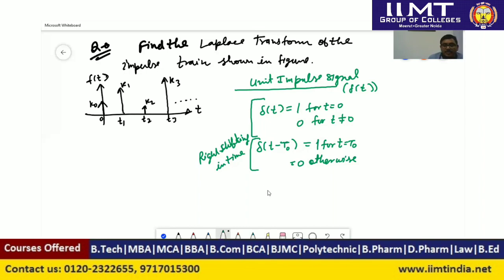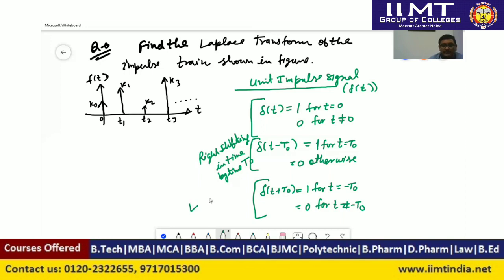Similarly, we can say delta of t plus t naught, and the value of this signal will be 1 for time t equal to minus t naught, and 0 otherwise, that is for time t not equal to minus t naught. And this is left shifting in time. Earlier it was right shifting in time by t naught, and this time the signal is left shifted by time t equal to t naught.